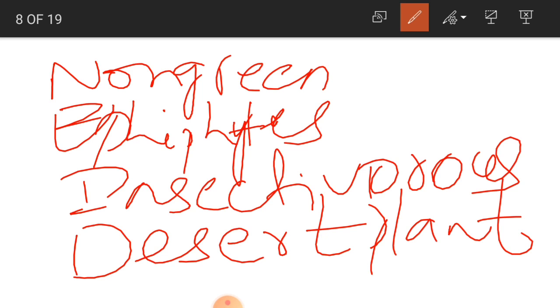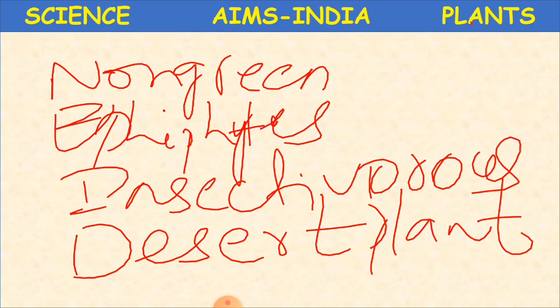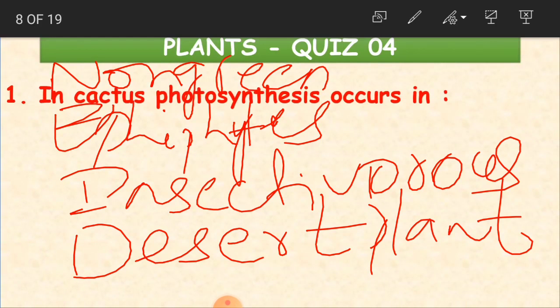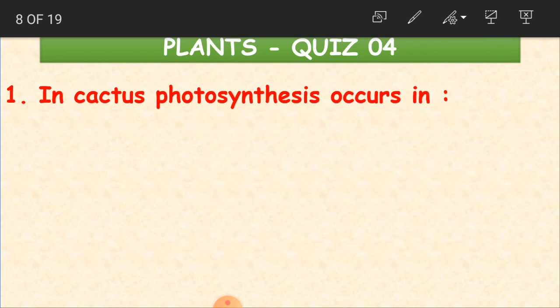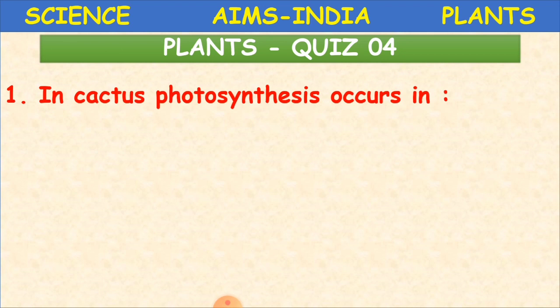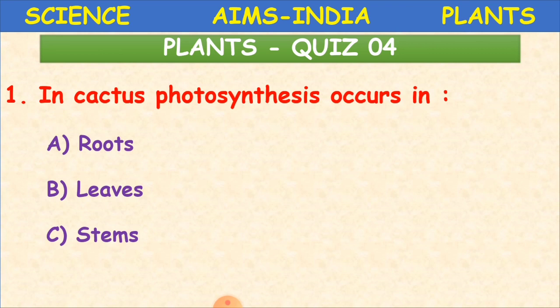Yes. Now we are going to do our revision in the form of question and answer. Okay, children? Okay, now I'll just erase this. Yes, the first question is, in cactus photosynthesis occurs in roots, leaves, stems or spines.